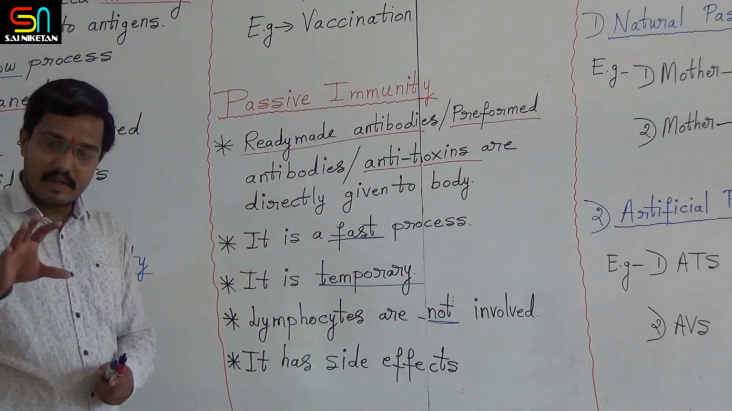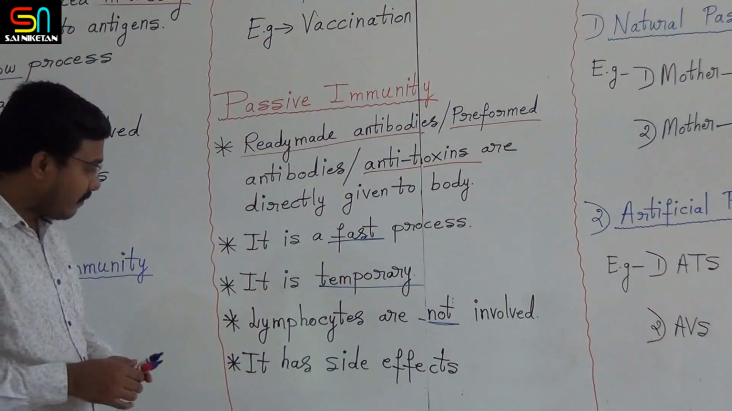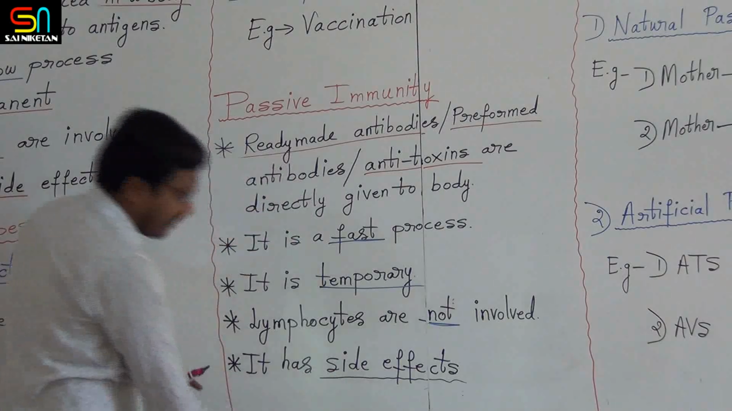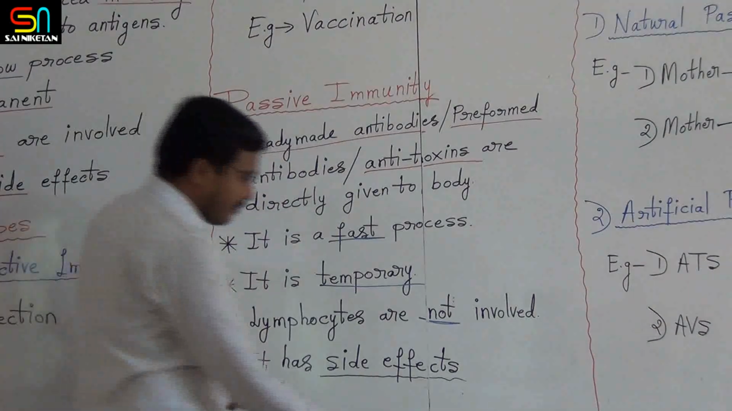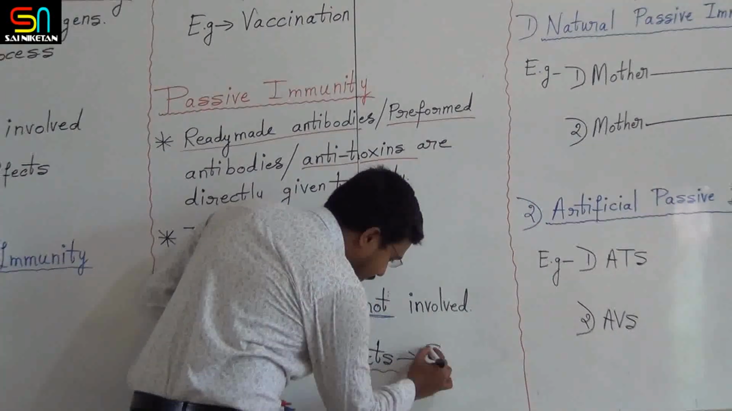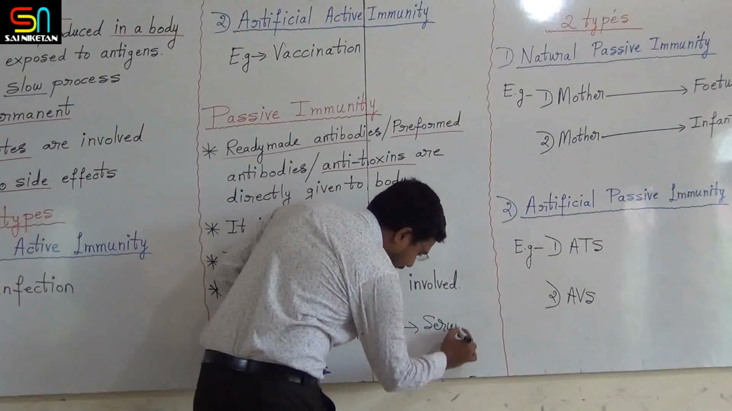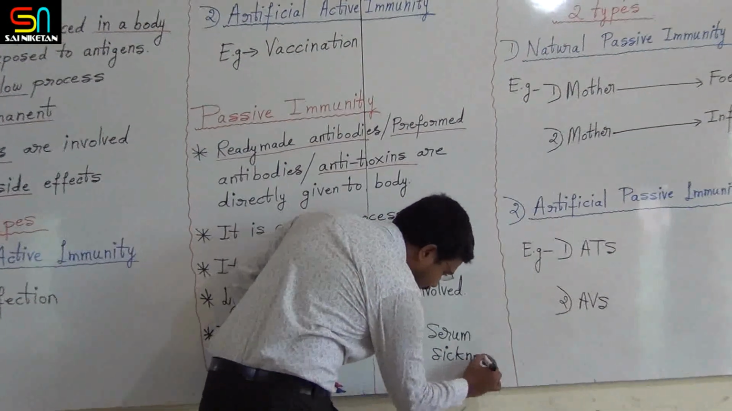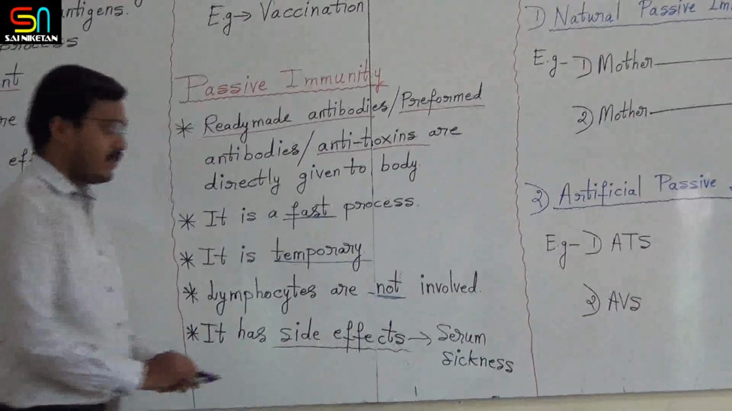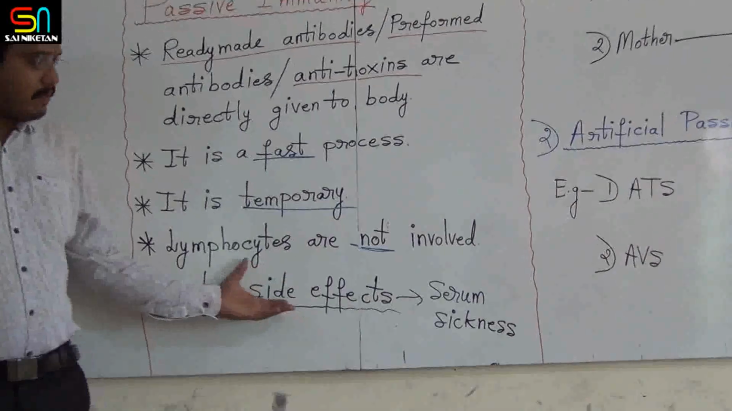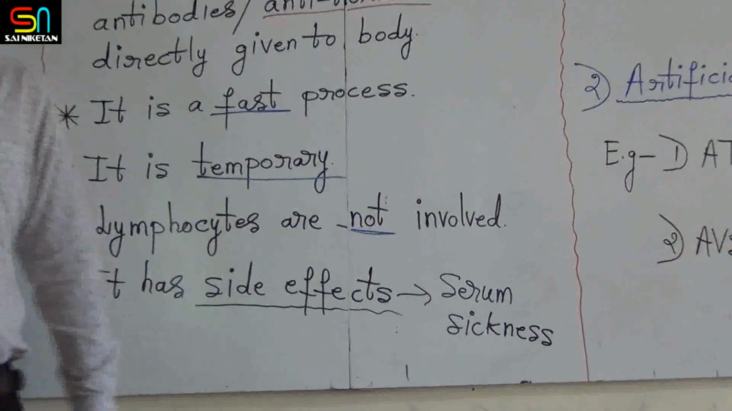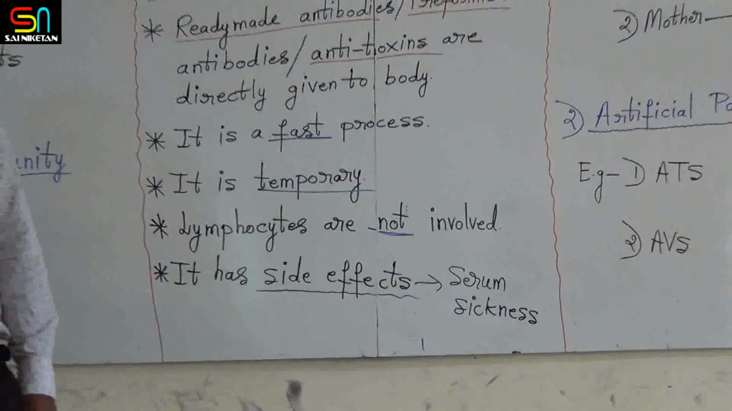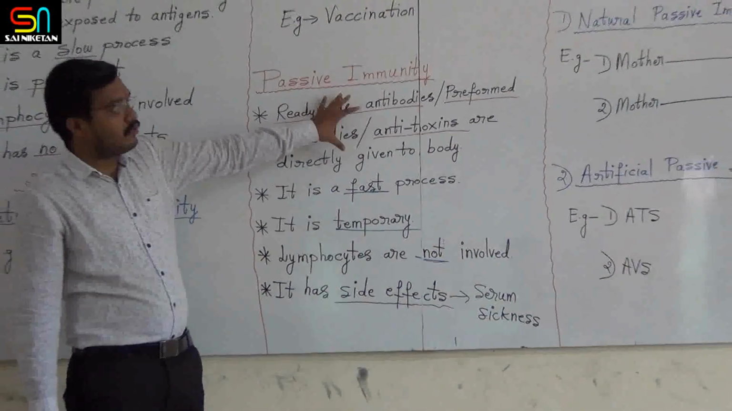Since ready-made antibodies are given to the body, it has side effects. One of the side effects the person gets is called serum sickness. So sometimes in passive immunity, persons get serum sickness. That is one of the side effects of passive immunity. But you have to remember the definition of passive immunity.